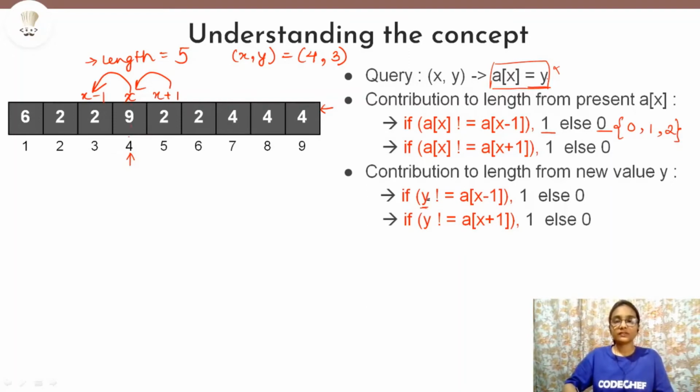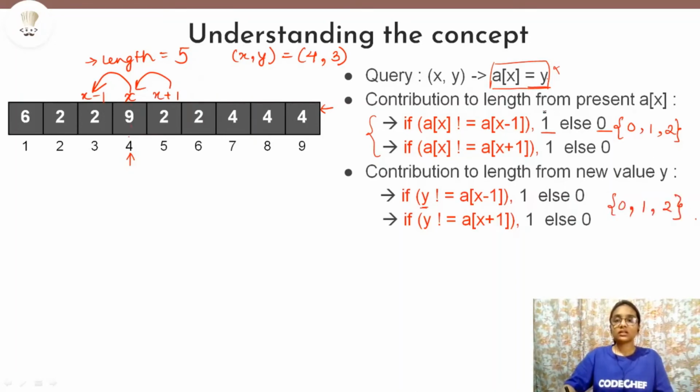So for this also we will check exactly similar to what we checked here, that if y is not equal to a of x minus 1 and if y is not equal to a of x plus 1. So if they are not equal, then the contribution will be 1 each, otherwise the contribution will be 0. So again the contribution can be 0, 1 or 2.